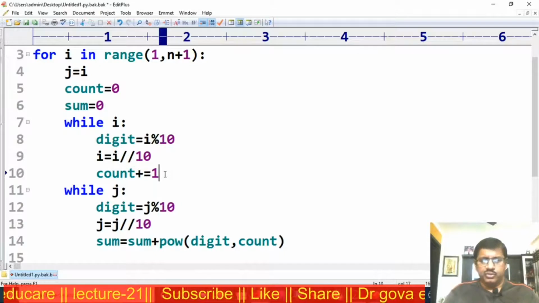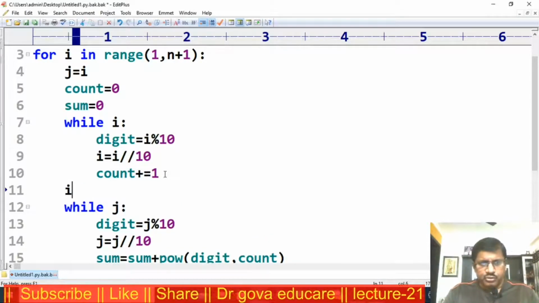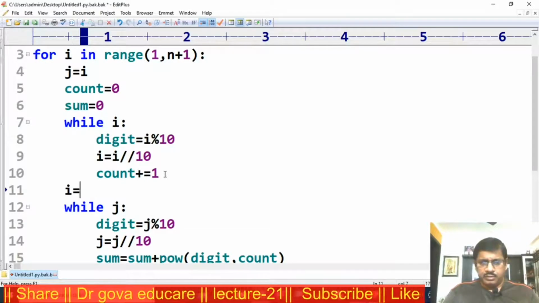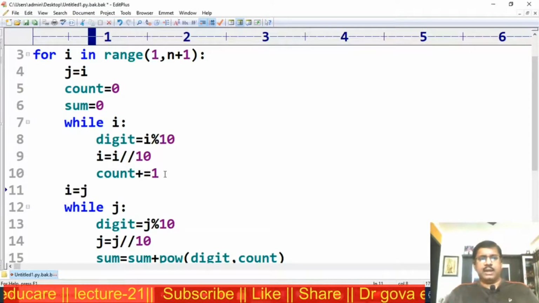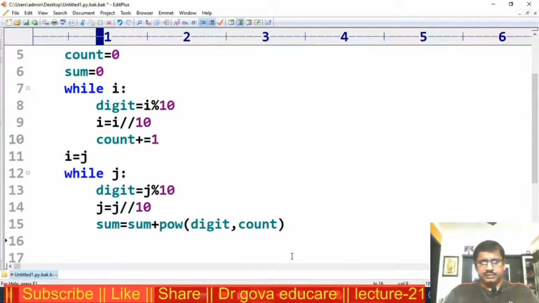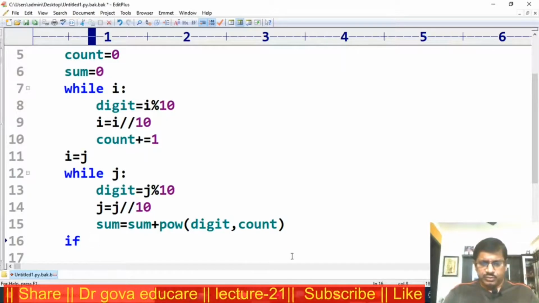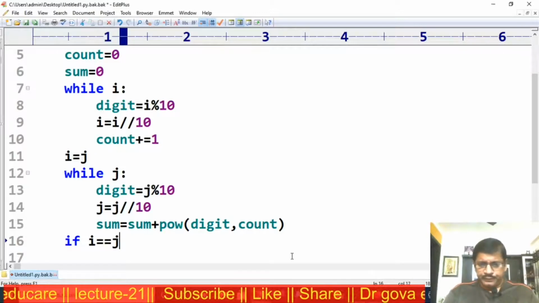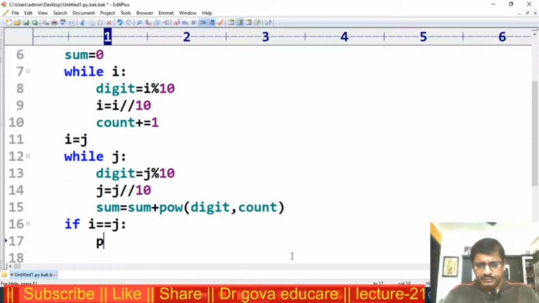J equal to 0. Now here I will store the j value in another variable I. Next, I want to check if I is equal to j, print.